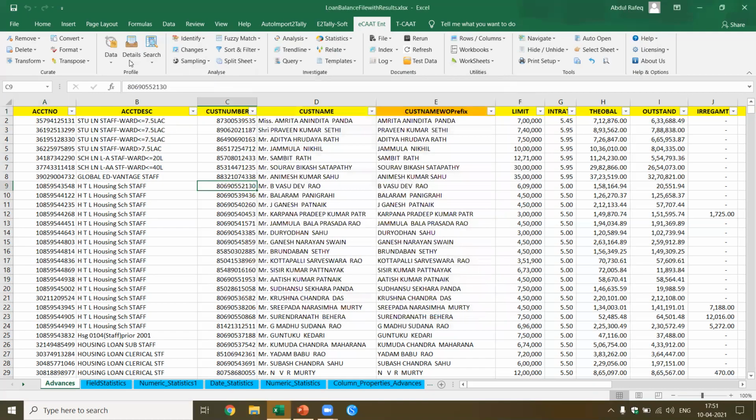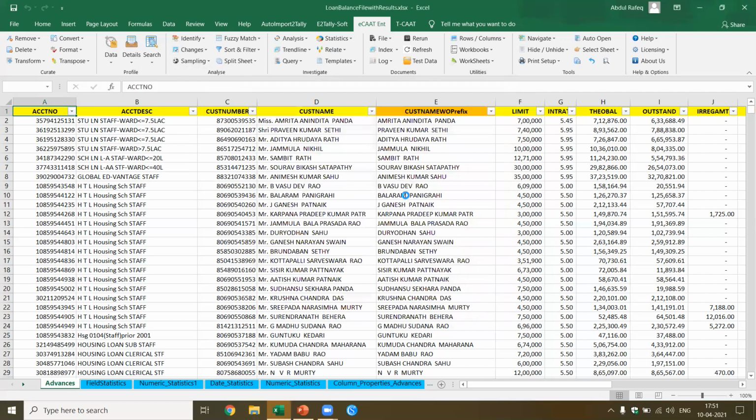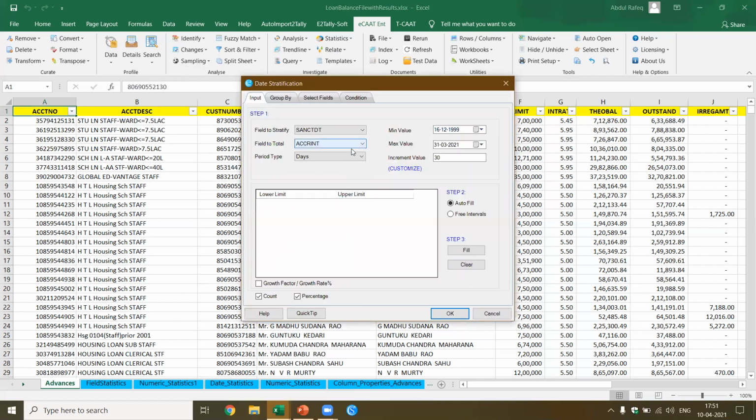The next thing I want to do is stratify based on the date. What date did I have? I had the sanction date. What total do I want? I want to do it based on the outstanding.